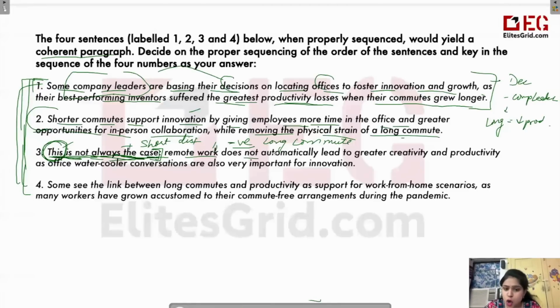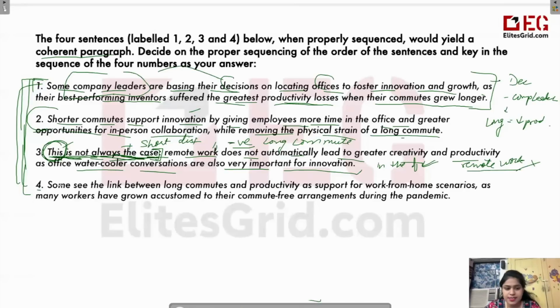Remote work does not automatically lead to greater creativity and productivity, as office water cooler conversations are also very important for innovation. So this is telling us about that, why it is good to be in the office. If you're working from the office, it is good. If you're working in isolation or remote work is not good. So it is telling us about the benefit of working in the office and the negative aspect of working from home or working from a remote location.